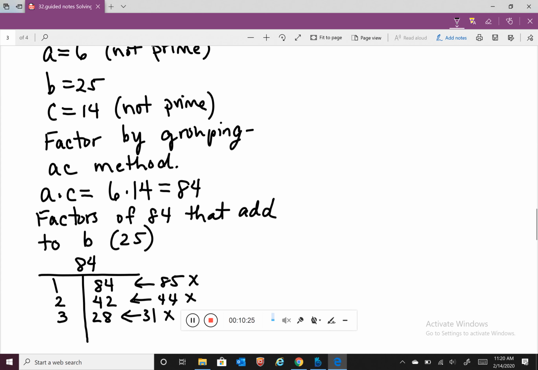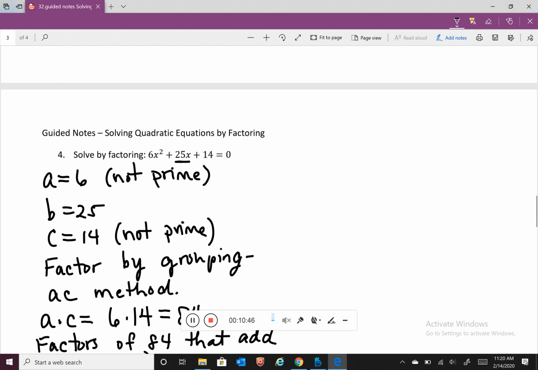And the next pairing is 4 and 21, and that's what we were searching for because 4 plus 21 is 25. So I'm going to circle that. 4 and 21 is what we're looking for. So I'm going to come back up.